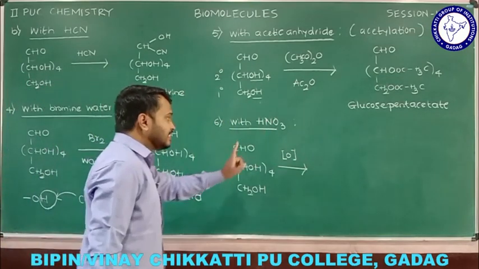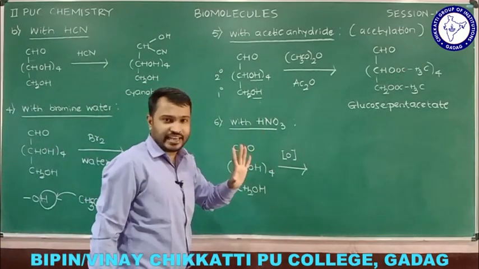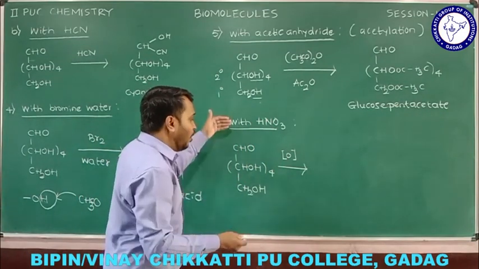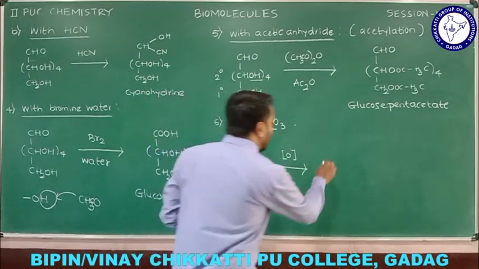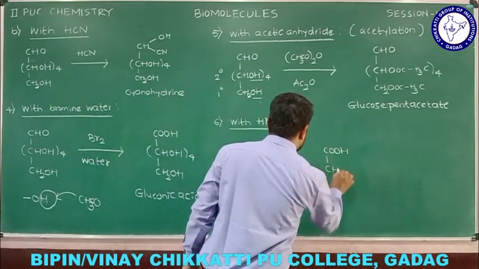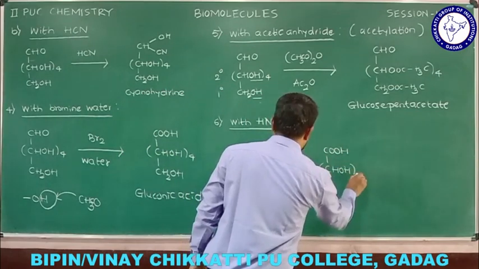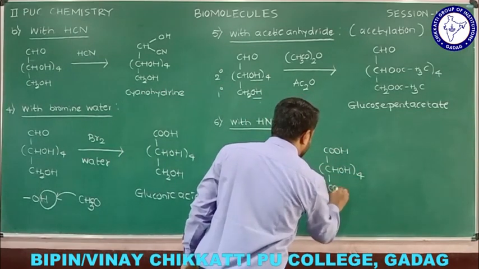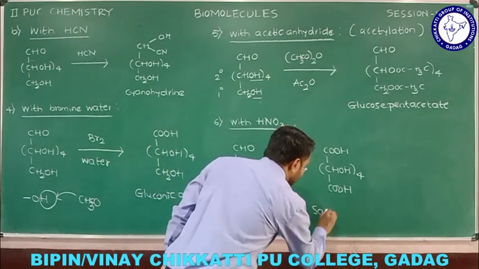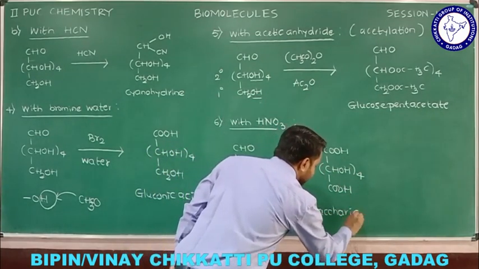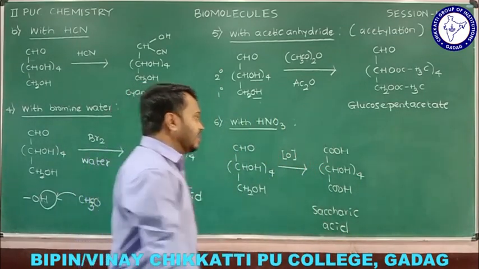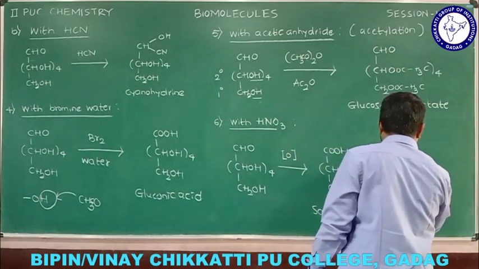I hope you can guess, since HNO3 is a strong oxidizing agent that undergoes oxidation, all the functional groups we have are going to be converted into carboxylic acid. So CHOH 4 times I am going to write, and COOH here, and the name of this compound will be saccharic acid. This is saccharic acid. And one more concept I am going to write here.